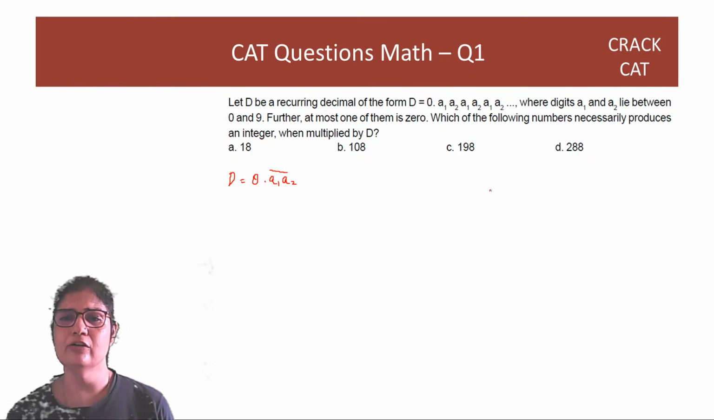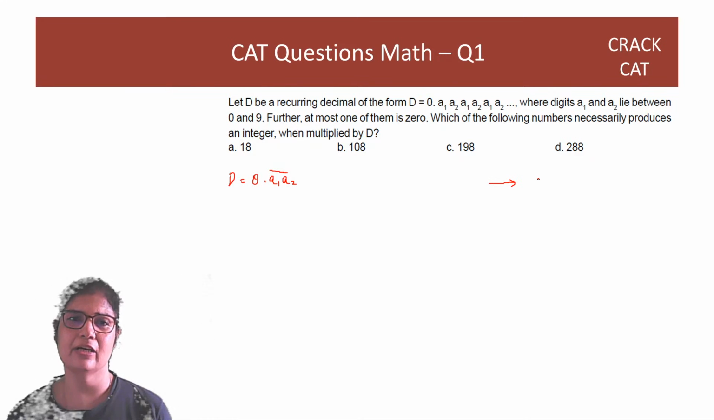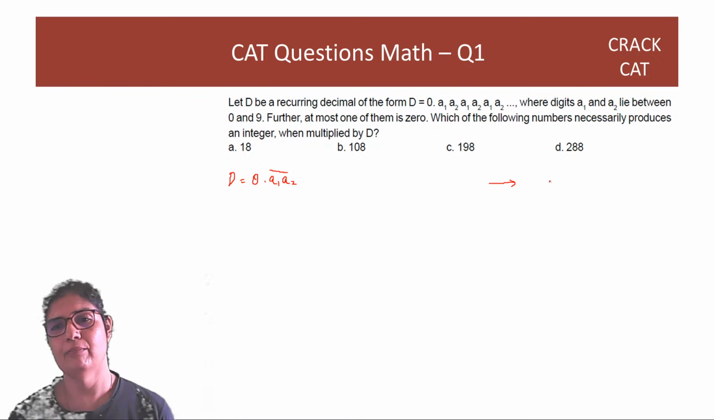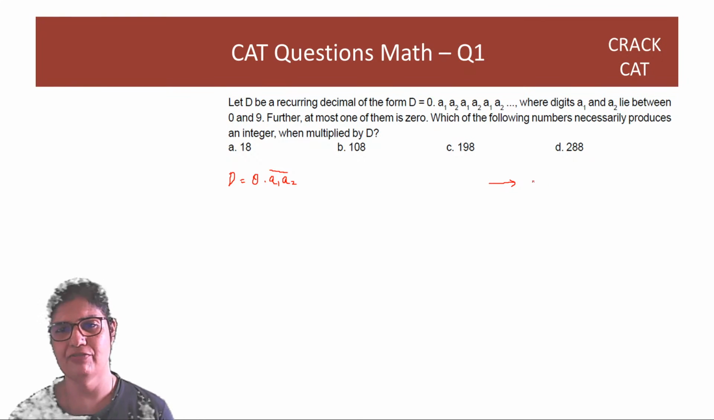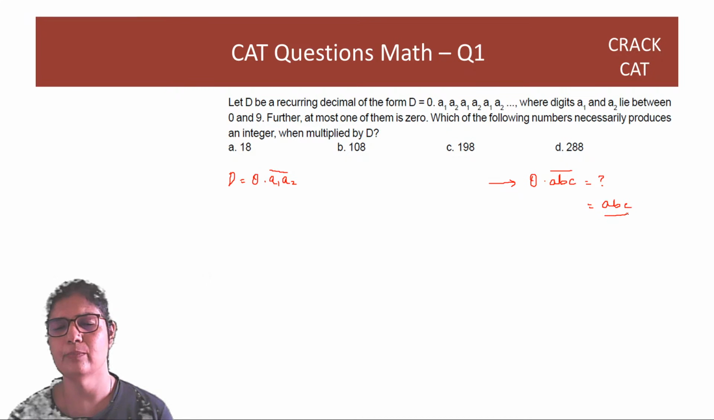Now you may have learned of this thumb rule, guys. Whenever you have a recurring on two numbers, just divide by 99. Take that number, divide by 99, that's your fraction. So for example, let's look at another example. Here there is a recurring on 3 numbers, so you can just write this as ABC over 999.